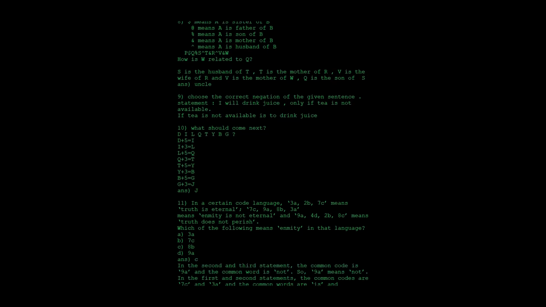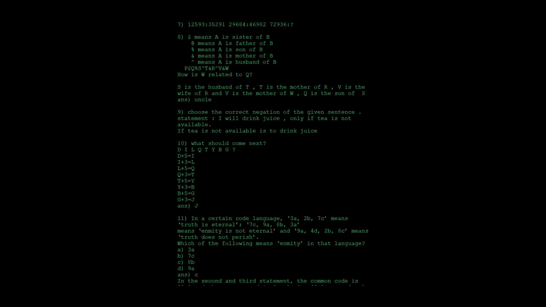Next, again it's a question on blood relations. Dollar means A is the sister of B. At means A is the father of B, and percentage means A is the son of B. Ampersand means A is the mother of B, and power means A is the husband of B. Then P dollar Q percentage S, raised to T, ampersand R, raised to V, ampersand W. How is W related to Q?